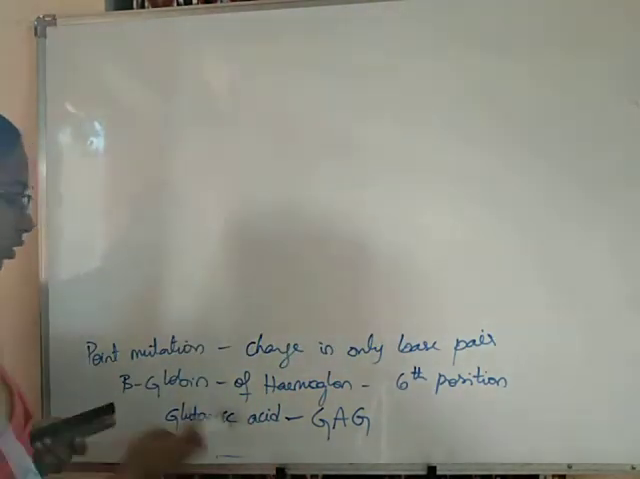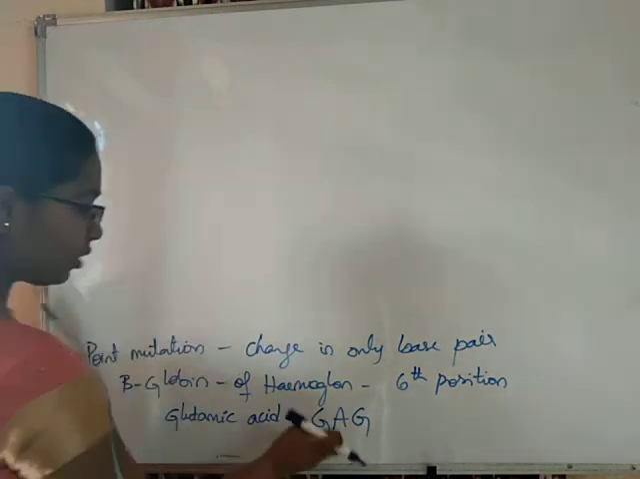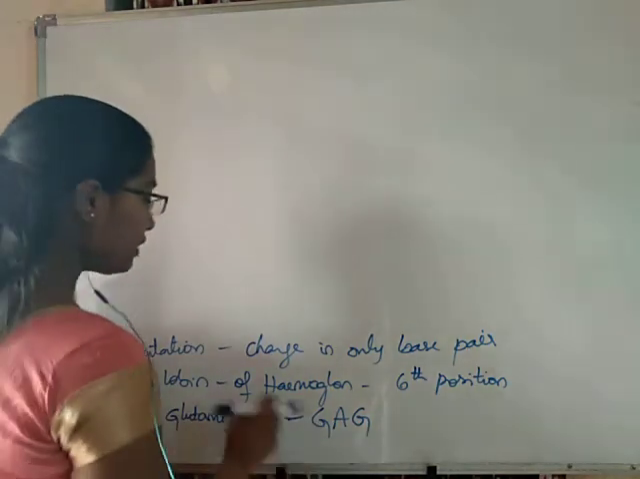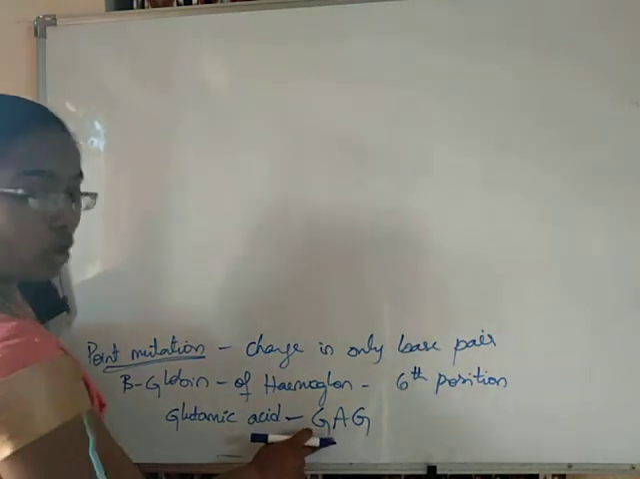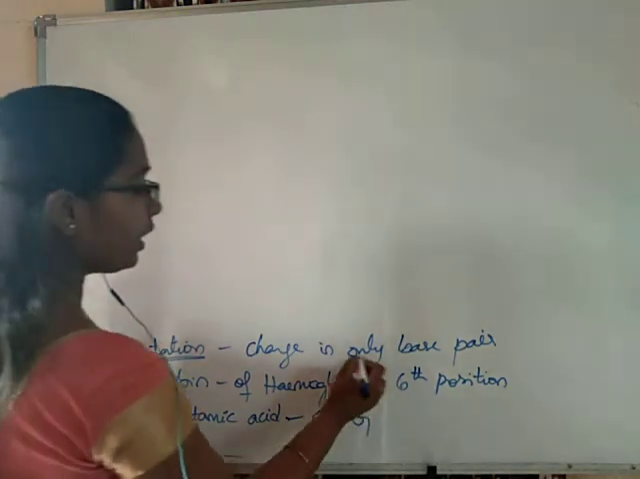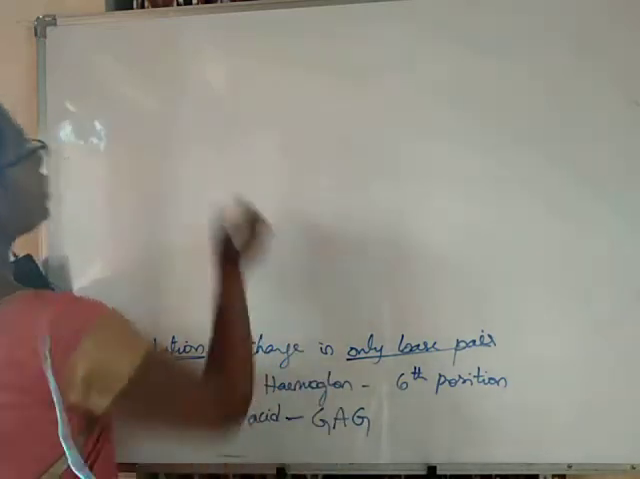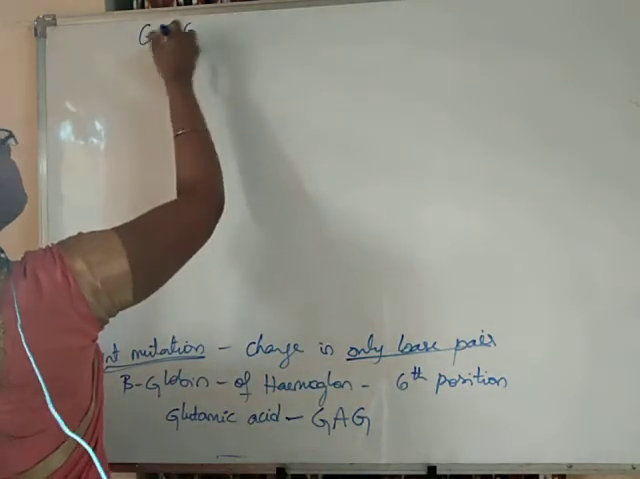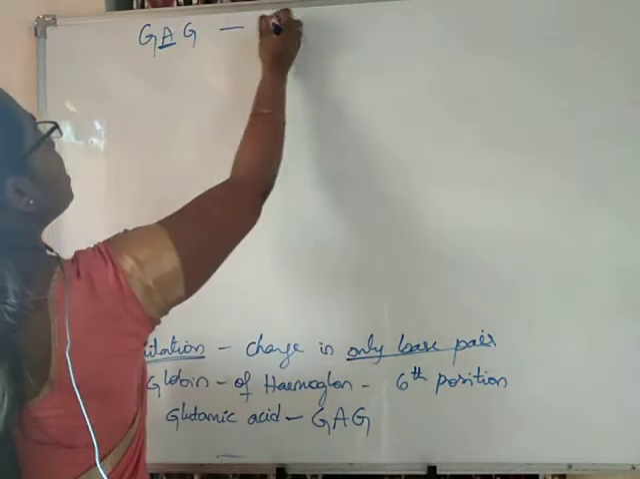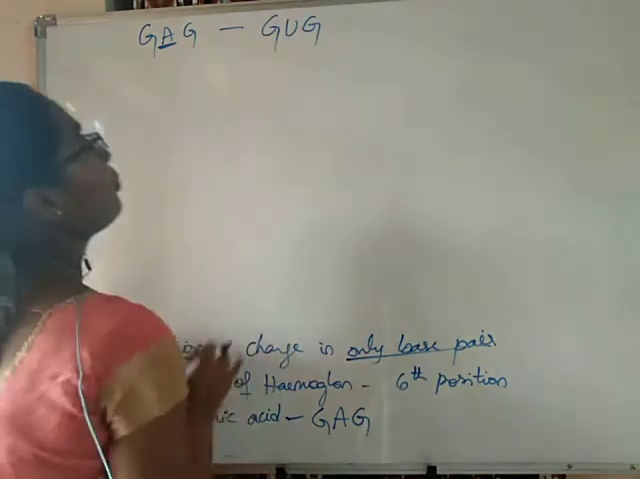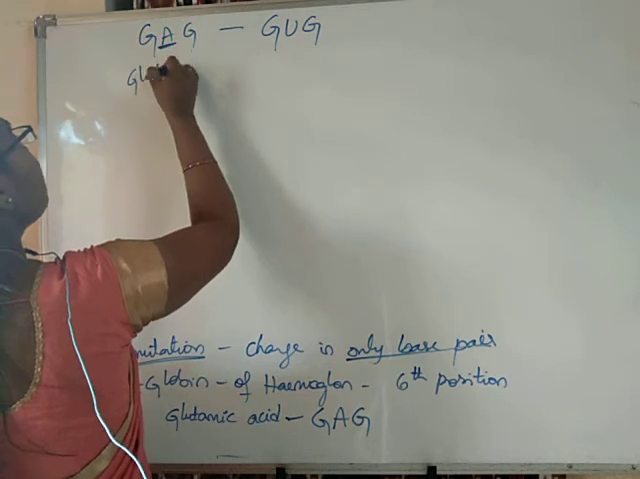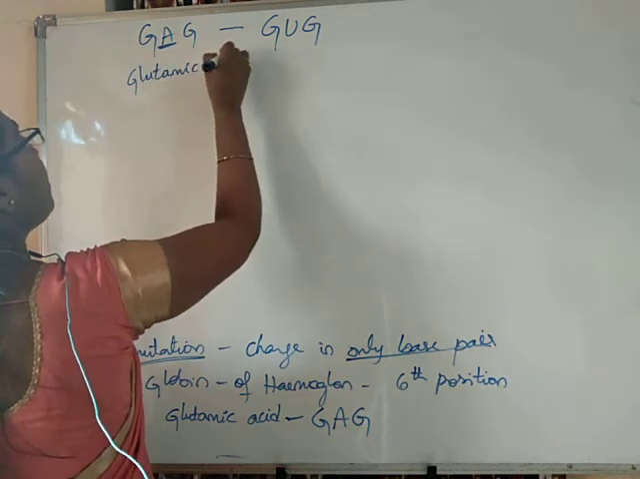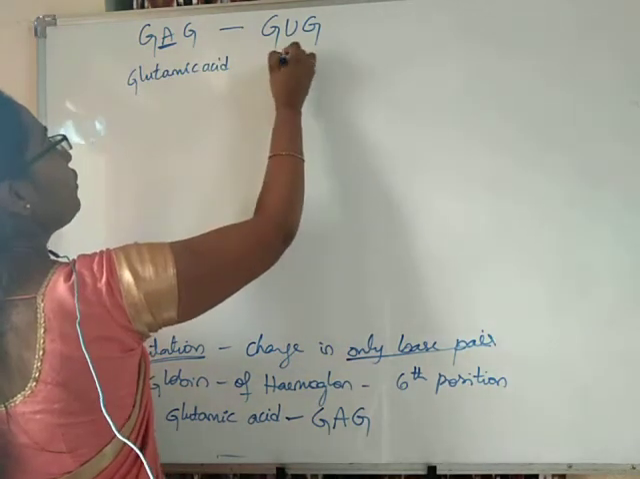So, here glutamic acid is coded by the codon GAG. A single point mutation has occurred in this glutamic acid codon. Here the change is only one base pair, right. In GAG, this A is replaced by U, so GAG has become GUG. This GAG, which was coding for glutamic acid, is becoming GUG, which is coding for valine.